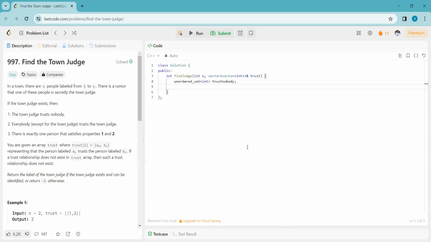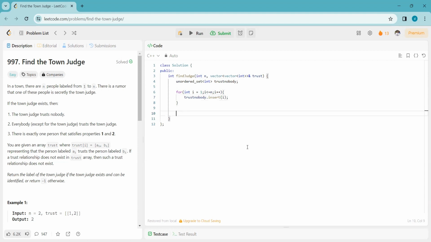So these are the candidates to be a town judge. Let's insert the elements inside this: for i equal to 1 to i equal to n, i plus plus, trustNobody.insert(i).